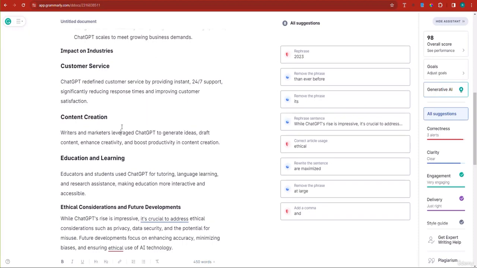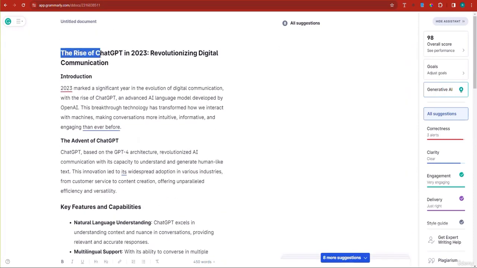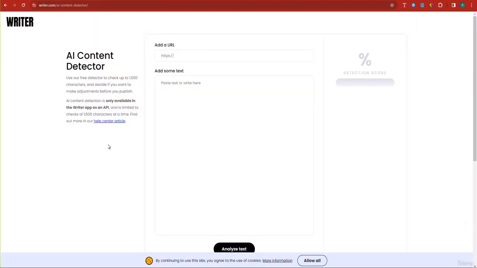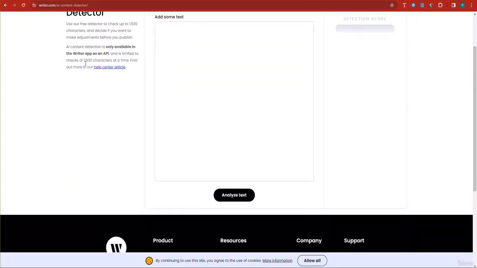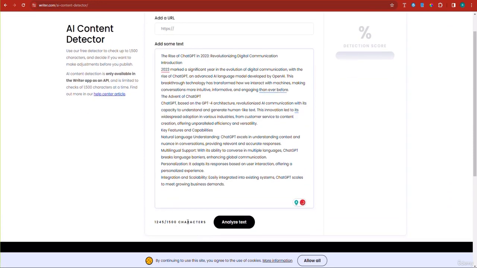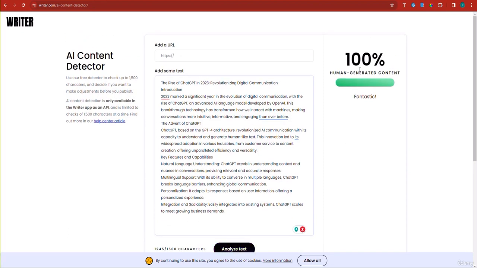And there you can copy parts of your article. Don't copy the entirety, because that tool can only process 1,500 words at a time. And there, basically, they have it here, 1,500 characters at a time. That's the only thing it can process. And so if you paste this here, let's see, this is 1,245. So let's just test this and see. So here, according to this tool, it's 100% human generated, so there is no problem there.